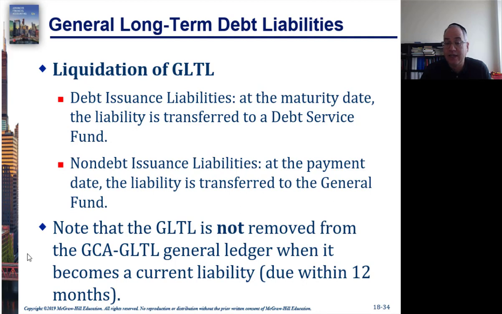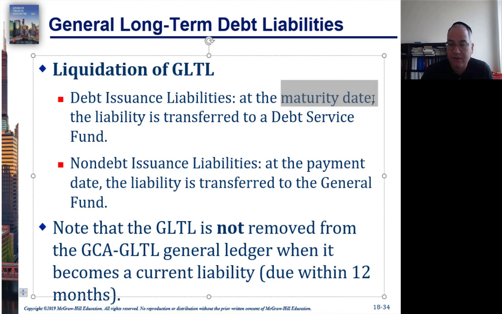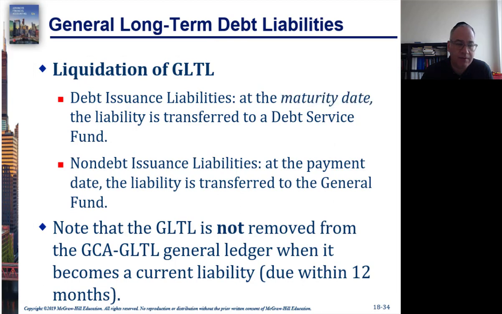What's called non-debt issuance liabilities, and it's a lot to explain exactly what that is, but those would be transferred to the general fund. And again, these liabilities are removed at the maturity date, just to emphasize, not when they become current.